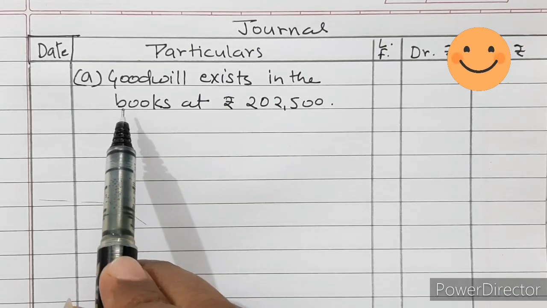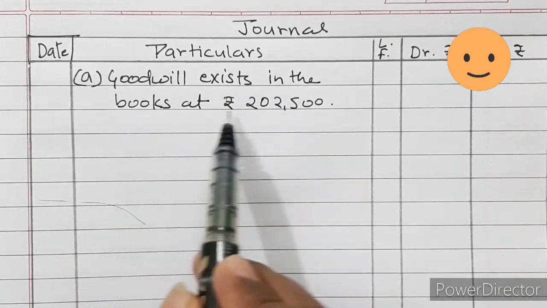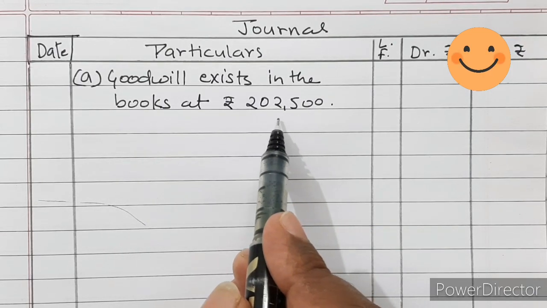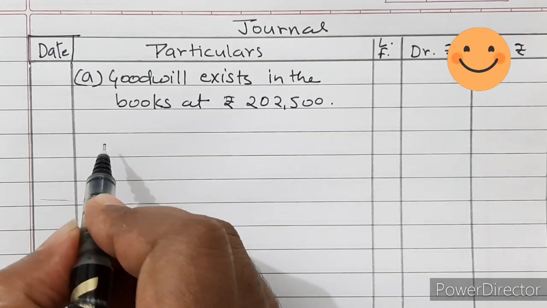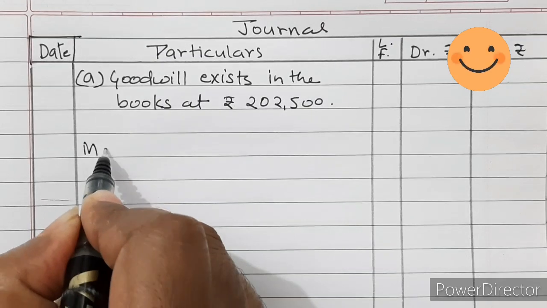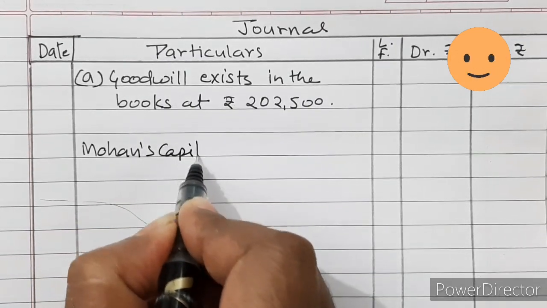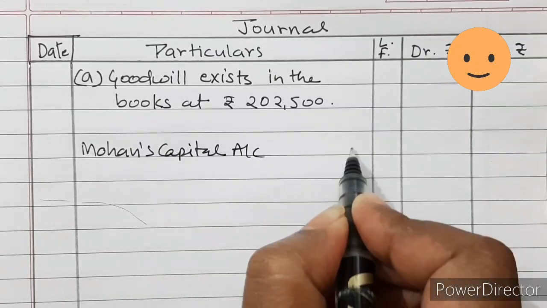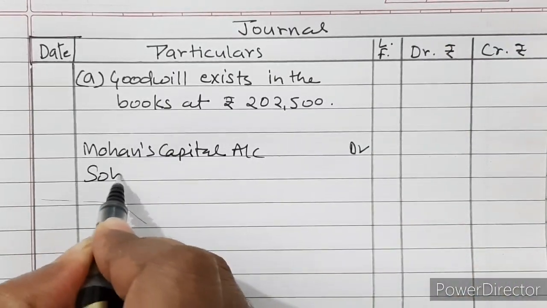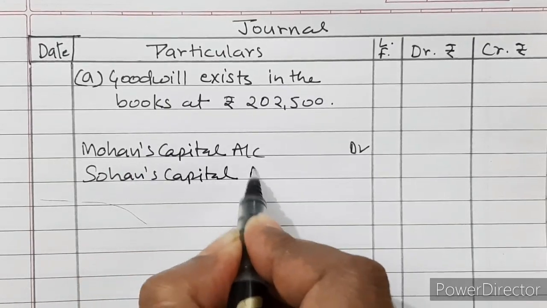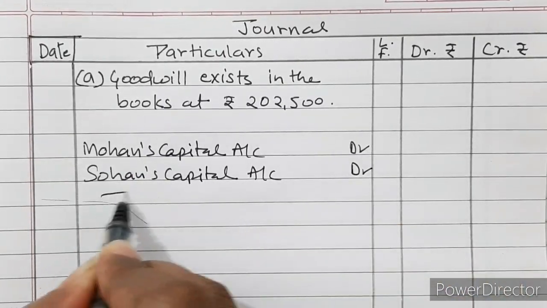So case 1, when goodwill exists in the books at rupees 2,02,500. So we will first write off the goodwill. So old partners, Mohan's capital account debited, Sohan's capital account debited, to goodwill account.